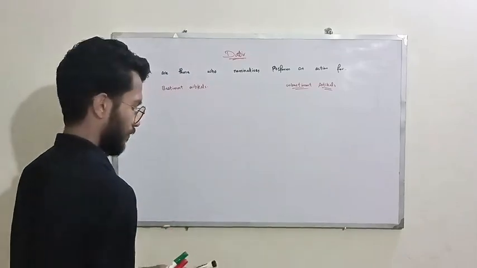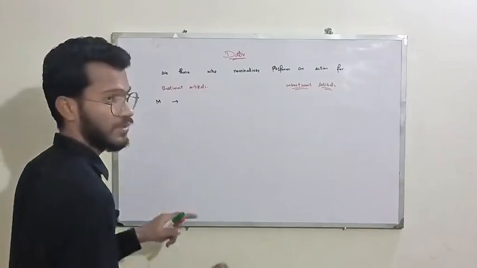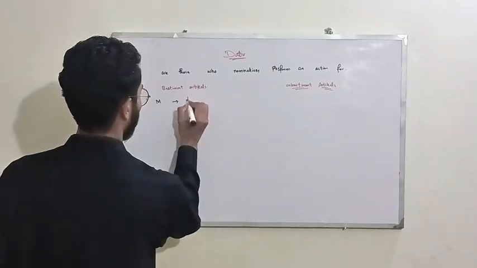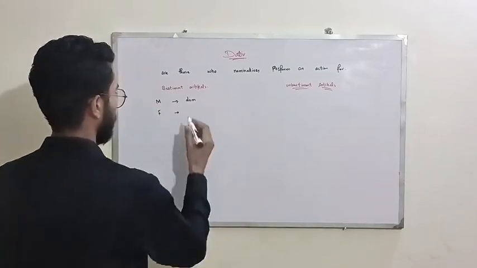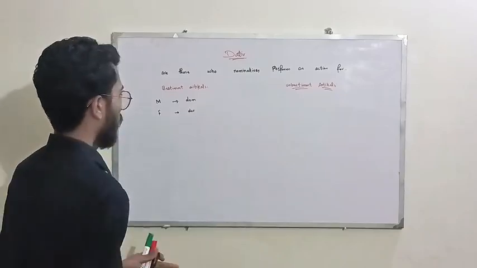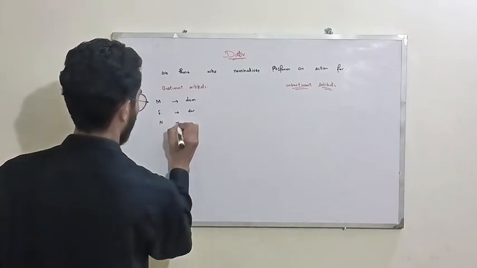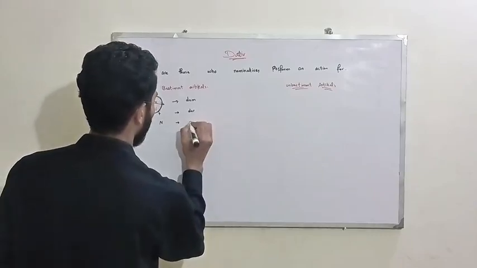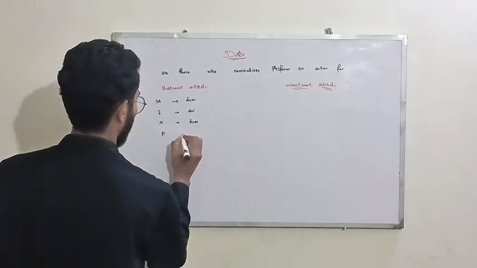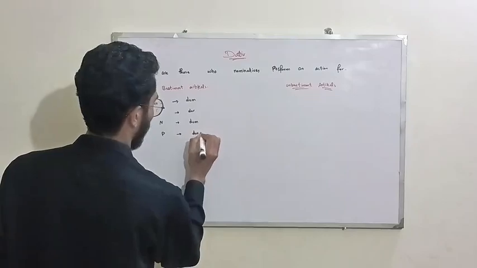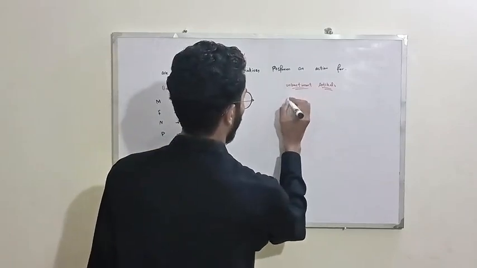For masculine, they are changed to dem. For feminine, they change to der. And for neutral, it changes to dem. And for plural, den plus n. And in undistinct articles, for masculine,